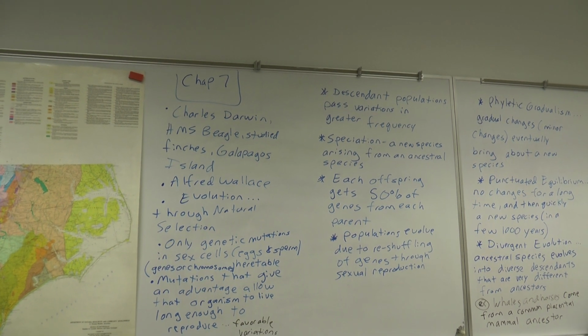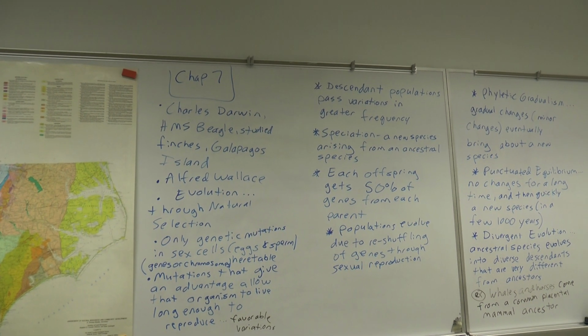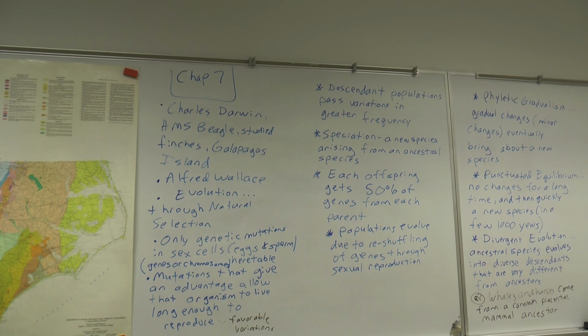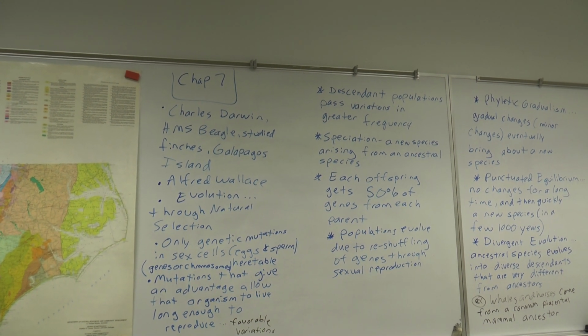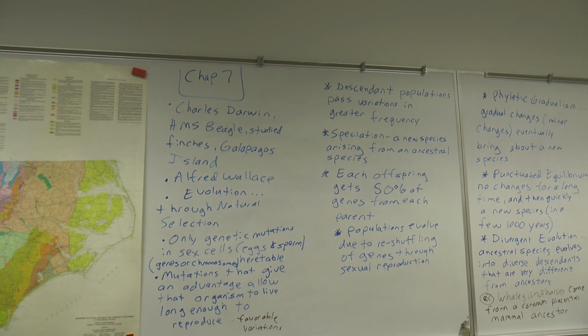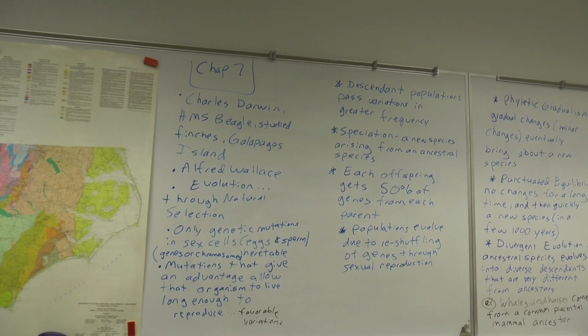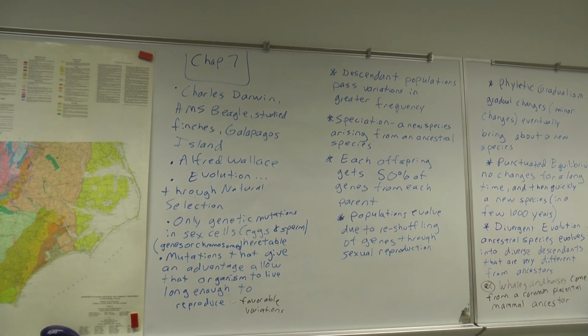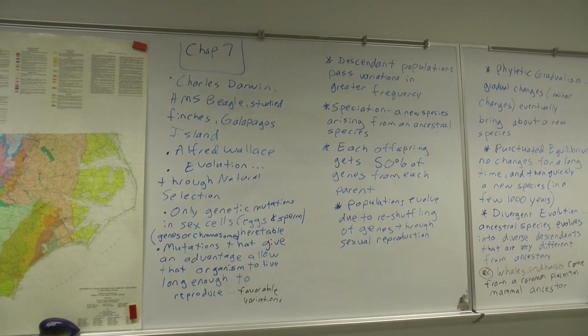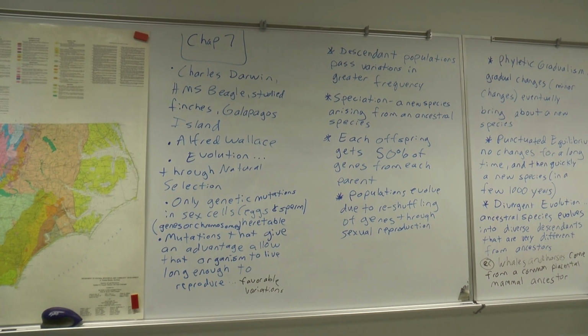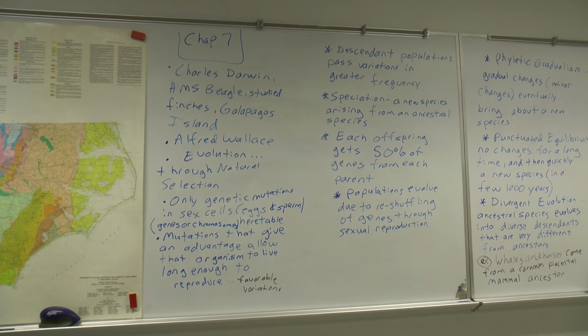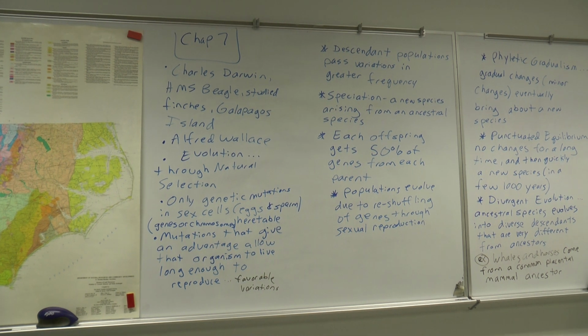Basically, he noticed that there were many different species of finches or other animals, and that they were different from one another, and they might have developed some very special characteristics that were useful, we'll say, only in the place where these animals lived.